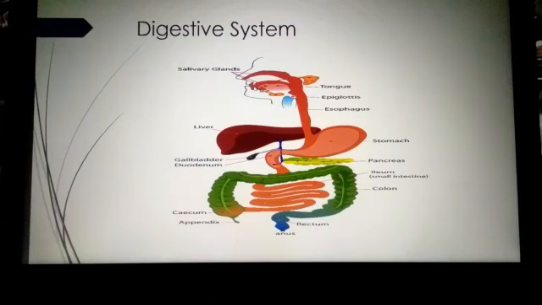In the muscular bag or stomach, the digestive juices mix with the food and break it down further. The food then passes into the small intestine, where it is digested further and the digested food is absorbed into the blood.